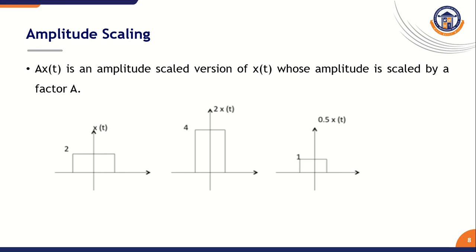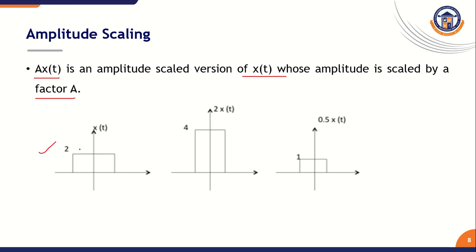First, the amplitude scaling operation. This modifies the magnitude of the signal. Magnitude means the y-axis. They include amplitude scaling, subtraction and multiplication. That is, a into x of t is an amplitude scaled version of the given x of t, whose amplitude is scaled by factor a.